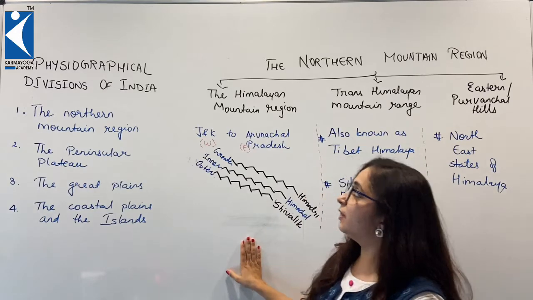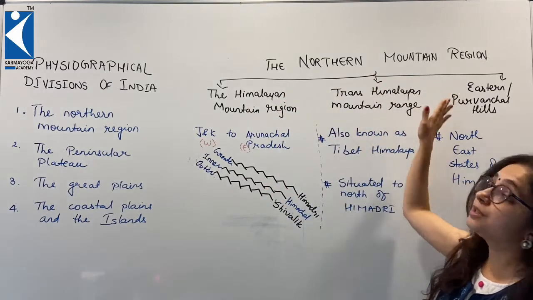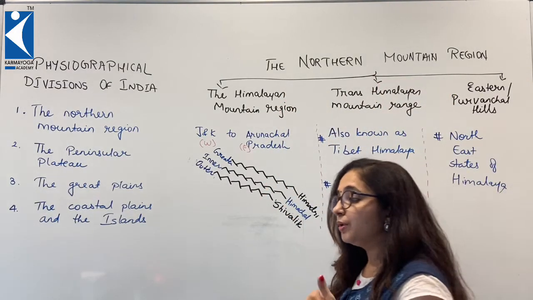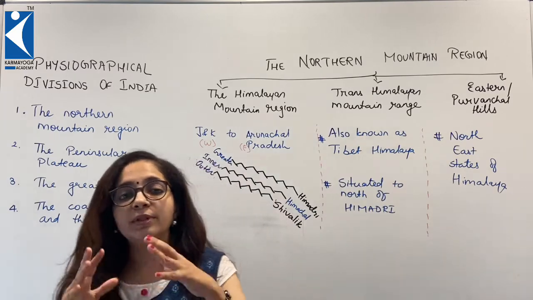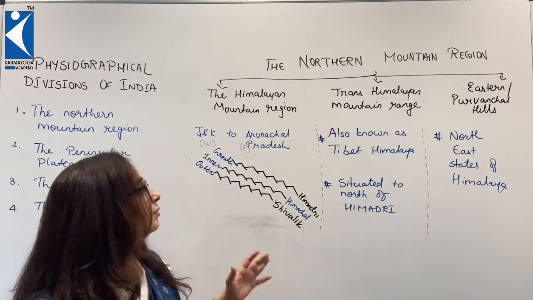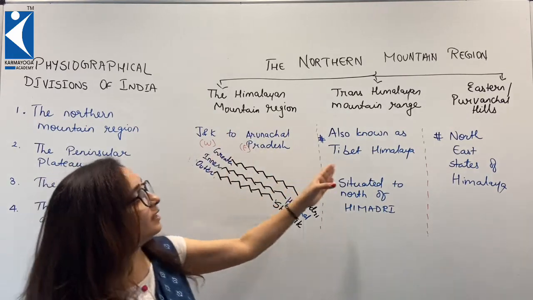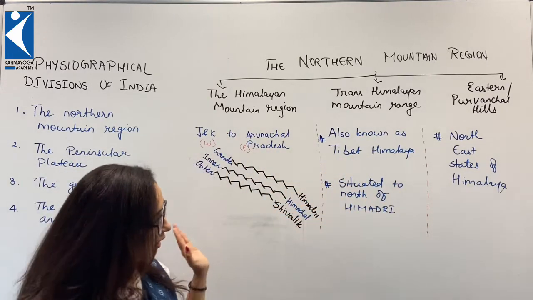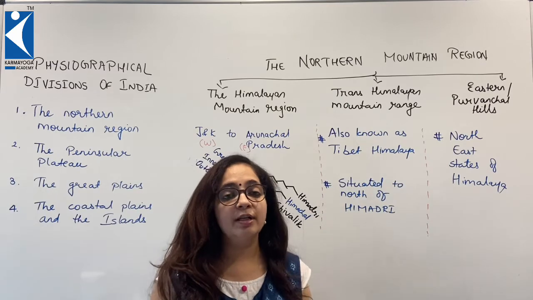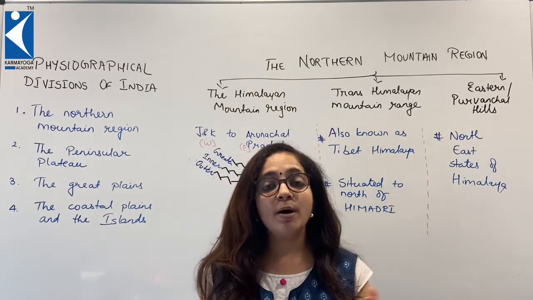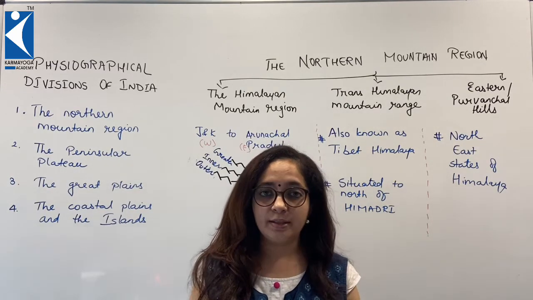So the first one we will learn is the northern mountain region. In North India there are so many mountains. The mountains are the Himalayan mountains, but they are classified in three ranges. Before understanding the classification, I would like to share with you how the Himalaya originated.